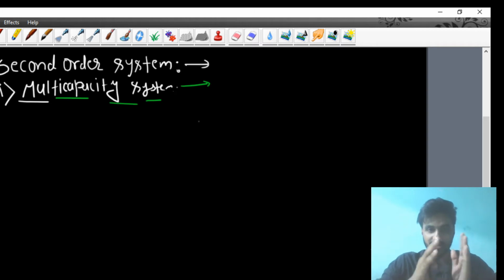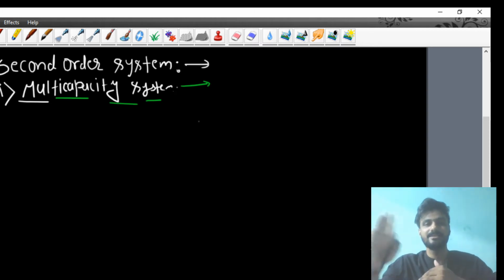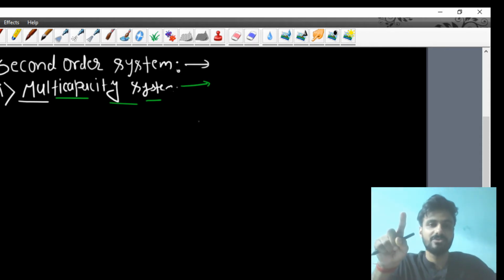So if there are two or three systems connected in series, they will be a multi-order system. They may be second order or multi-order systems. Second, I have told you about the continuous stirred tank reactor with a cooling jacket. There are two things there: it stores energy and it stores mass. That's why it is called a multi-capacity system. Third, my dear students, if you see mixing tanks in series, like two tanks connected in series, you can see from the transfer function that those two systems will be called a second order system.